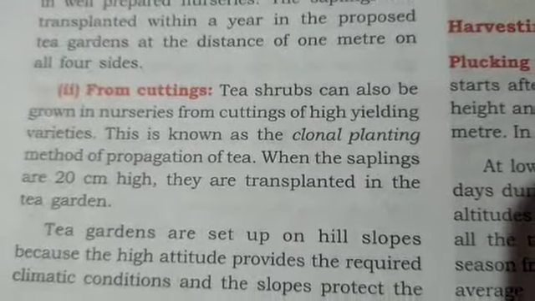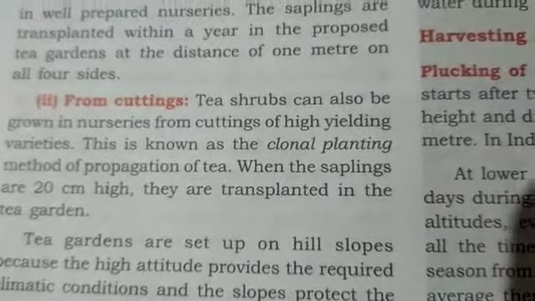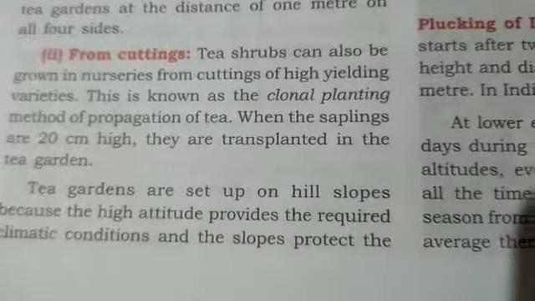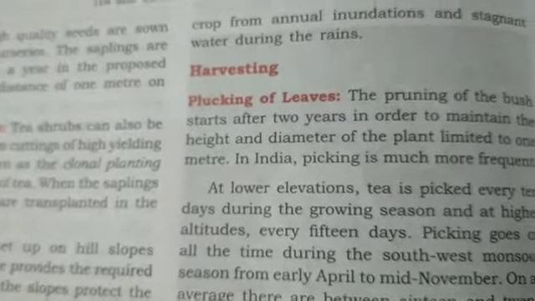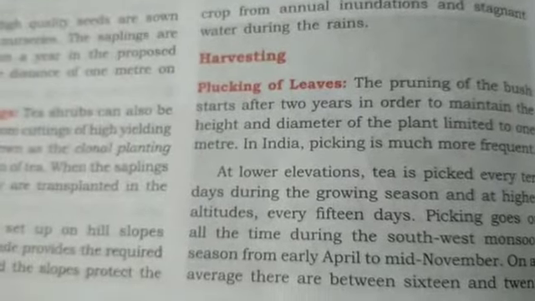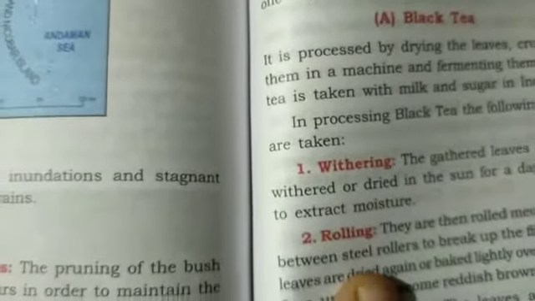When the saplings are 20 centimeters high, like we have done in the transplantation method of rice, here in the tea garden they are transplanted. They are set up on hill slopes because the high altitude provides the required climatic conditions, very suitable for the growth of tea. Harvesting, plucking of leaves, is done by hand. The lower elevation tea is picked even 10 days before the growing season. Then there is processing of tea.